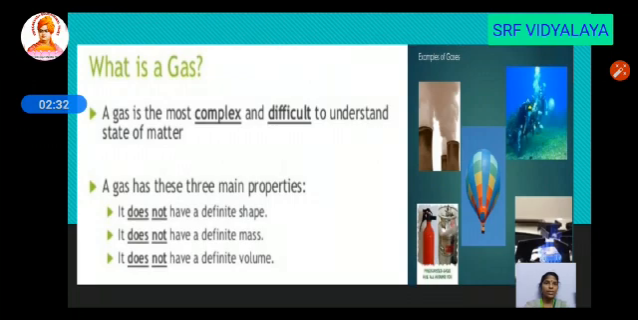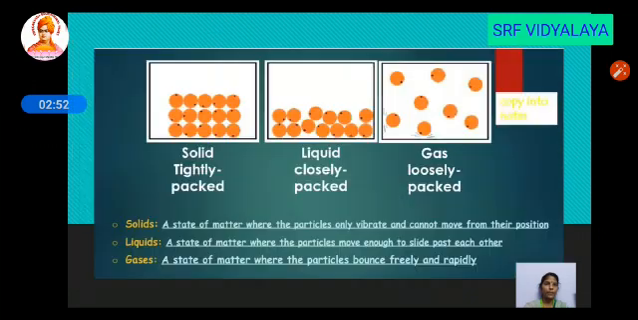What is a gas? So gas is the most complex and difficult to understand state of matter. Why it is so complex and difficult means, it has no definite shape, no definite mass and no definite volume. So it will take the shape of the object and the mass and volume is also not definite.